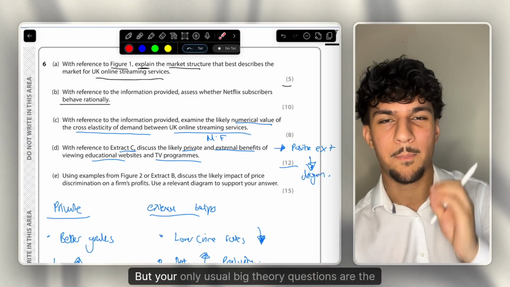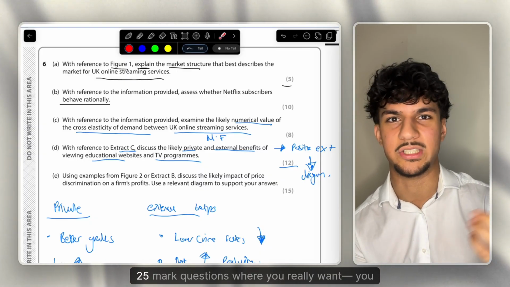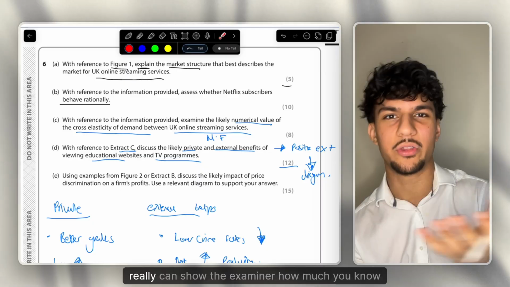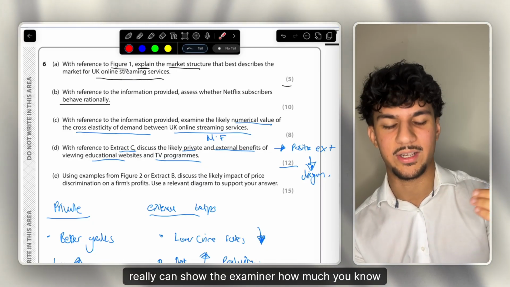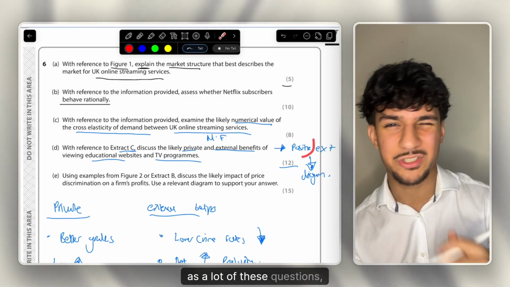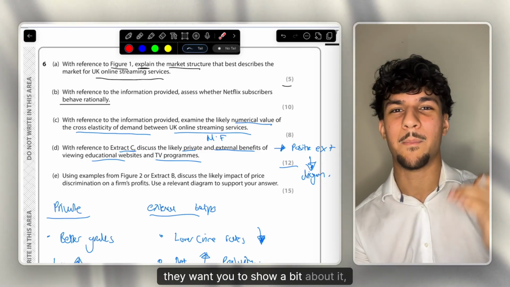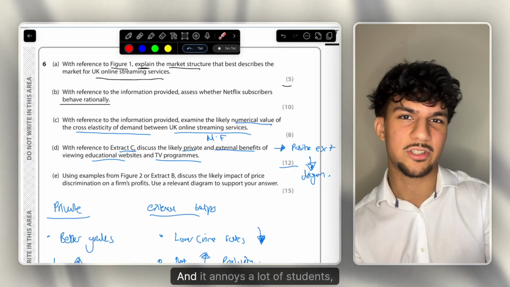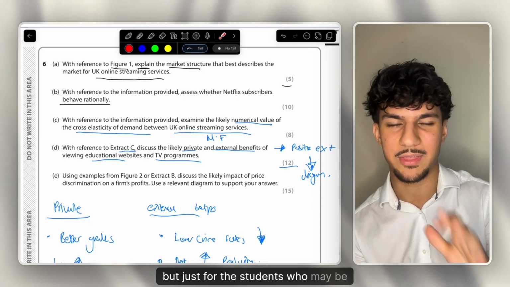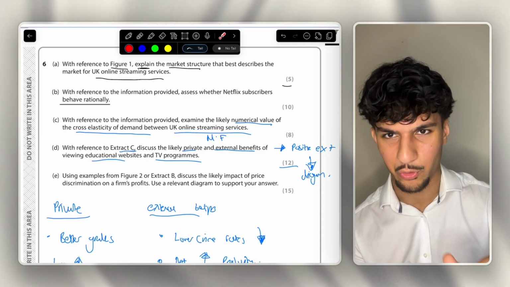your only usual big theory questions are the 25-mark questions, where you really can show the examiner how much you know about economics. As a lot of these questions, they literally just scratch the surface. They want you to show a bit about it, but you don't really need that much. And it annoys a lot of students, but just for the students who may be thinking that, just don't worry, and you'll be fine.